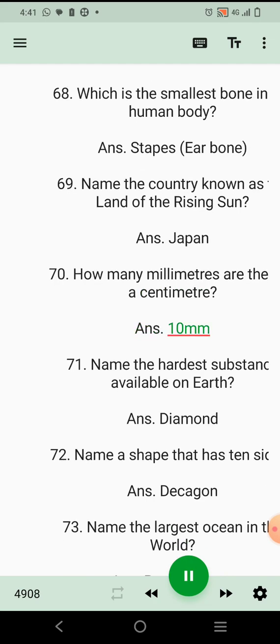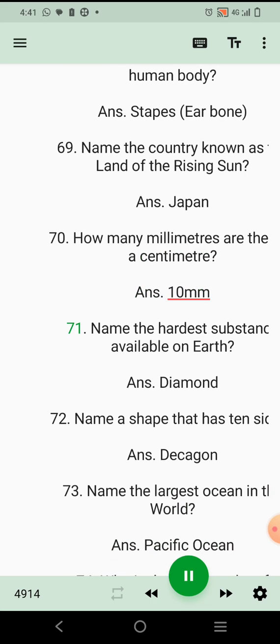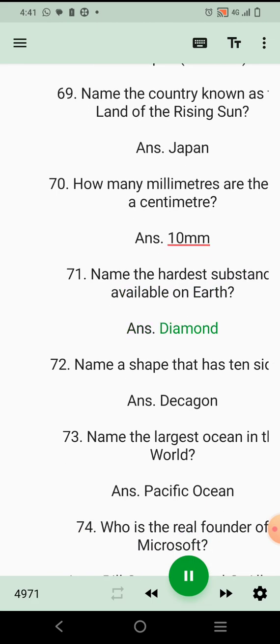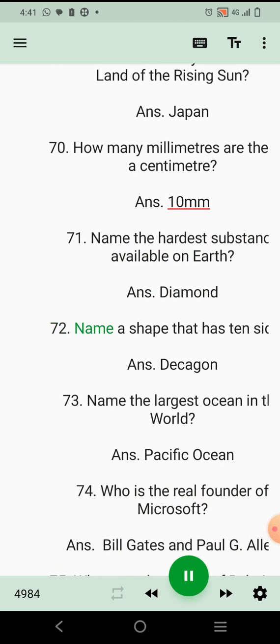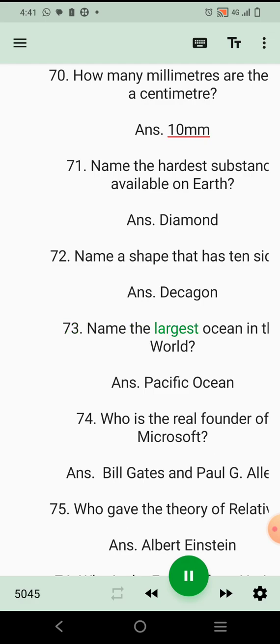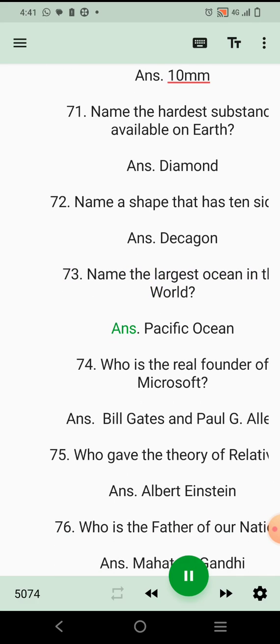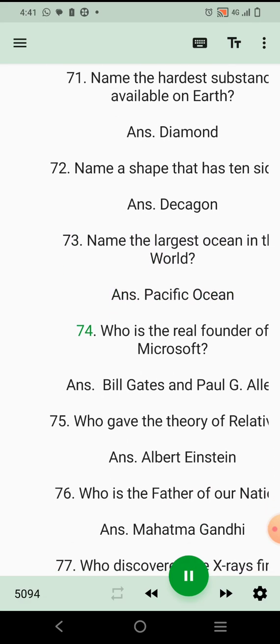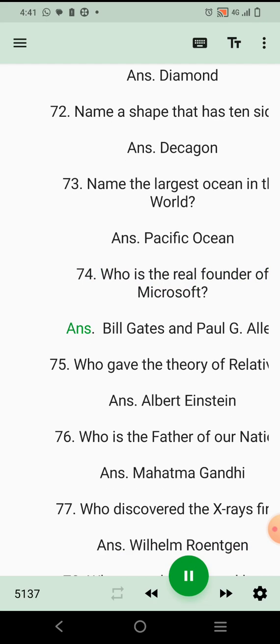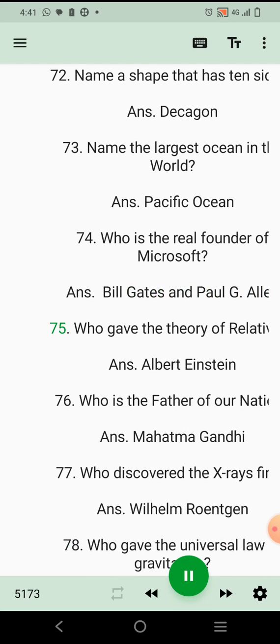Ans. 10 millimeter. 71. Name the hardest substance available on earth. Ans. Diamond. 72. Name a shape that has 10 sides. Ans. Decagon. 73. Name the largest ocean in the world. Ans. Pacific Ocean. 74. Who is the real founder of Microsoft? Ans. Bill Gates and Paul G. Allen.